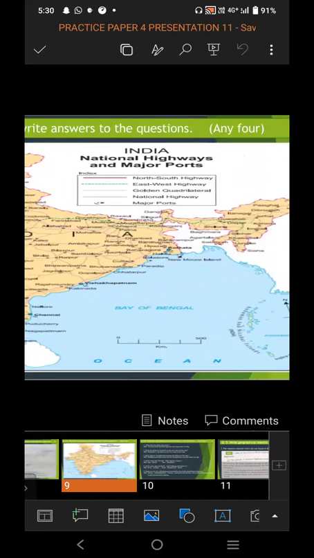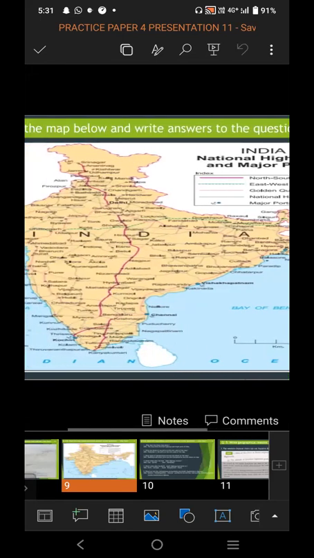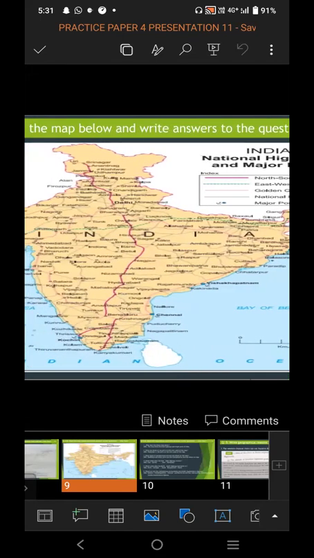To the east side, we can see Kolkata in bold letters. To the south, we can see Kochi. And Vishakhapatnam, we can see in the southeast direction.